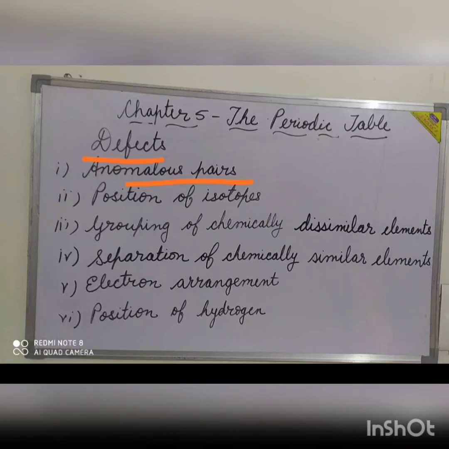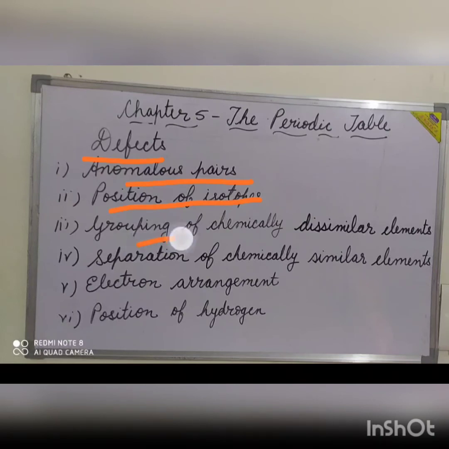The position of the isotopes. Isotopes of an element, as you know, have the same chemical properties but different atomic masses. So, according to the Mendeleev's periodic law, isotopes of an element must be given separate places in the periodic table because they have different atomic masses, but it is not so.